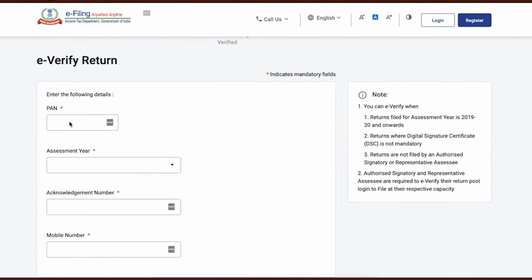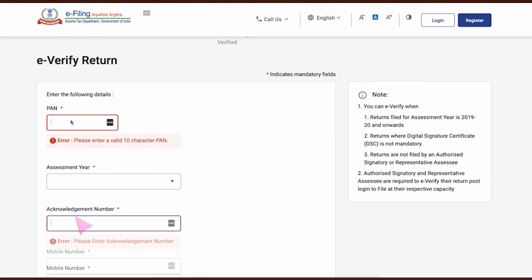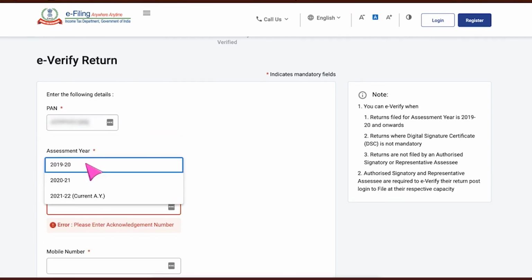So let's begin with updating the information. First, you will need to update the PAN, then select the assessment year. For financial year 2021, the assessment year would be 2021-22. It has also mentioned current assessment year.